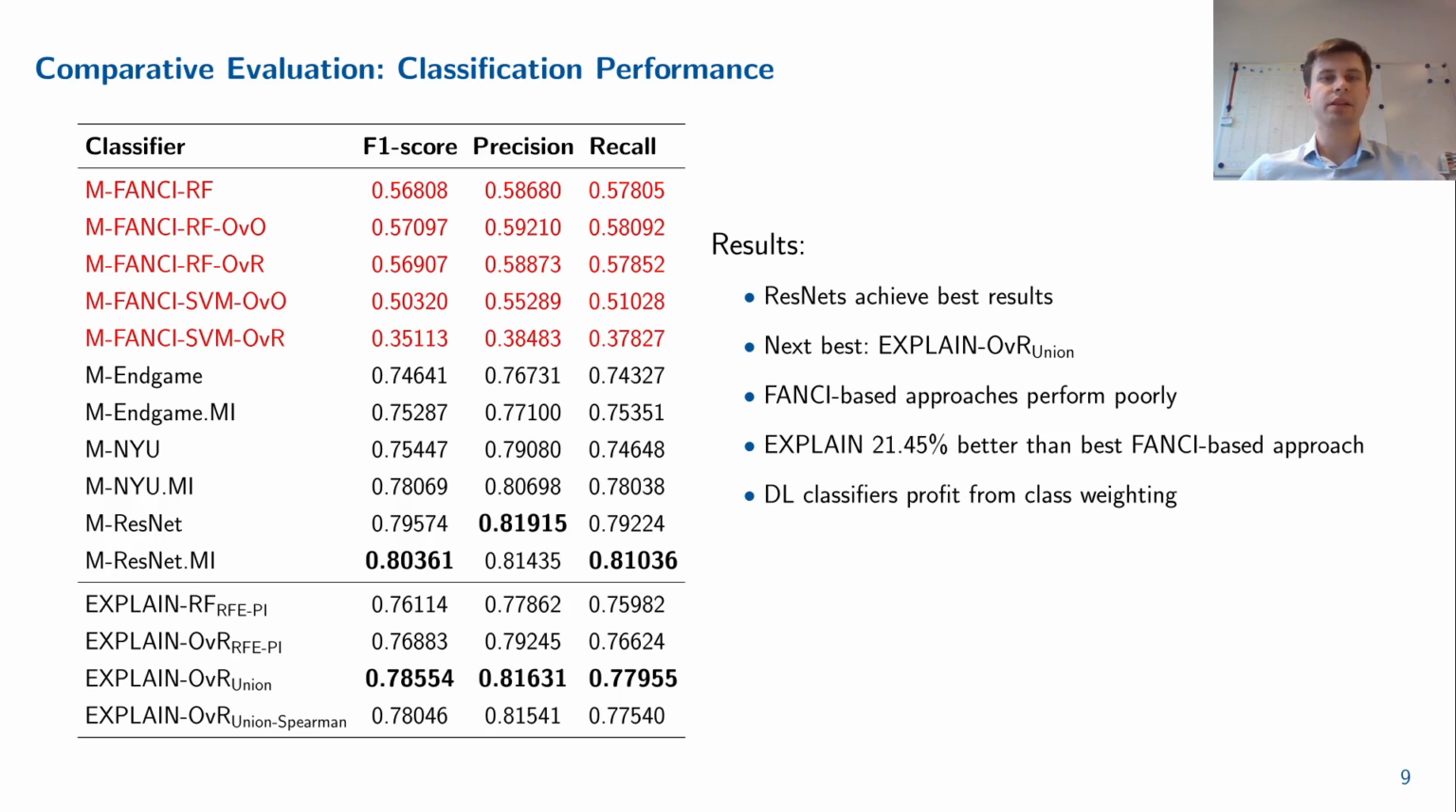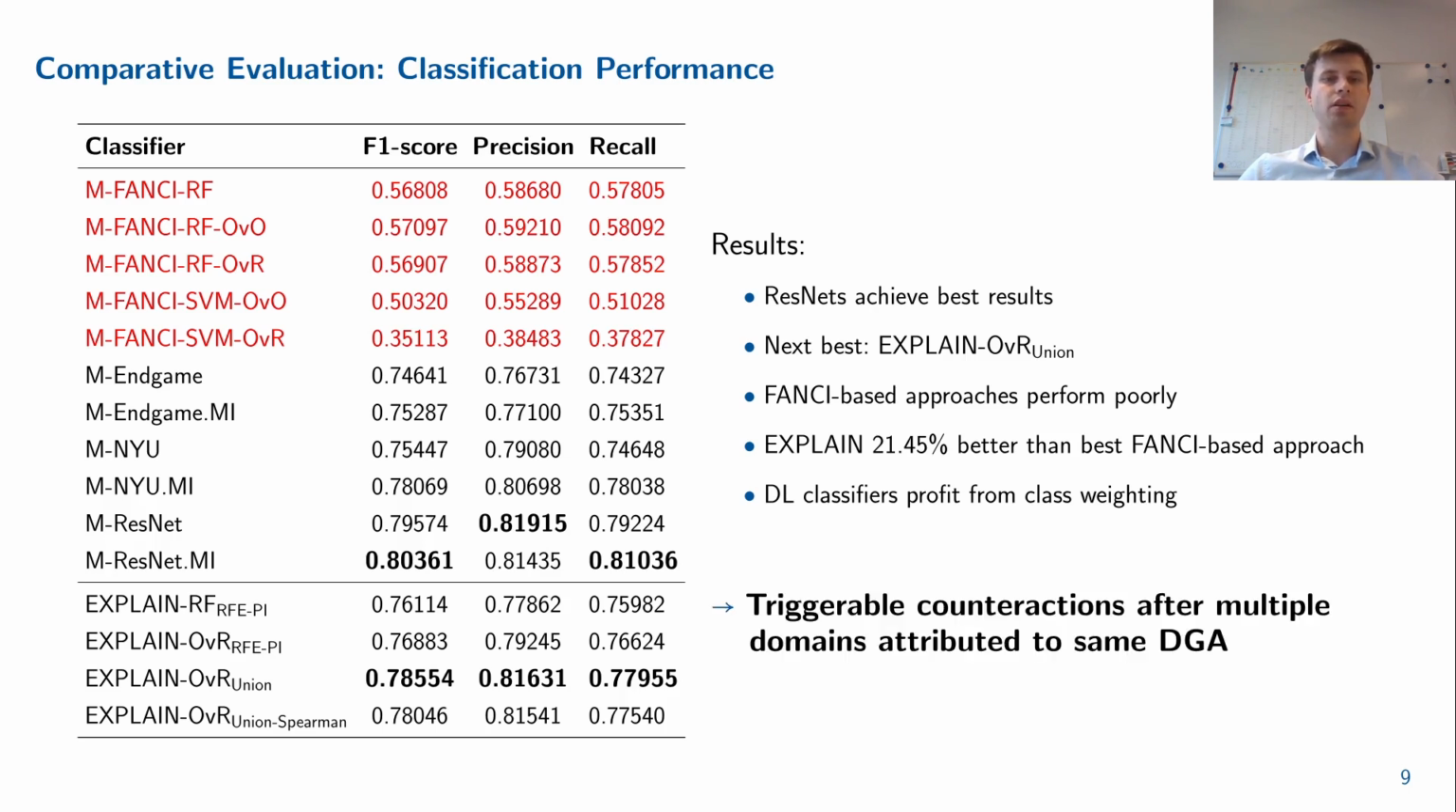The adapted feature-based approaches of related work perform poorly. Our best explain configuration is by over 21% in F1 score better than the best fancy-based approach, thus indicating the need for new features for DGA multiclass classification. All deep learning models benefit from class weighting. The NYU model profits the most and improves its F1 score by over 2.6%.